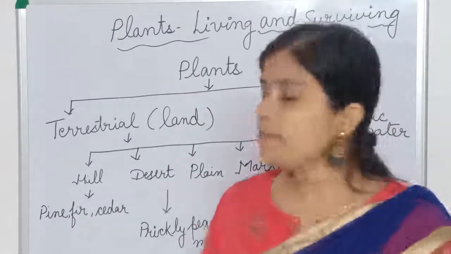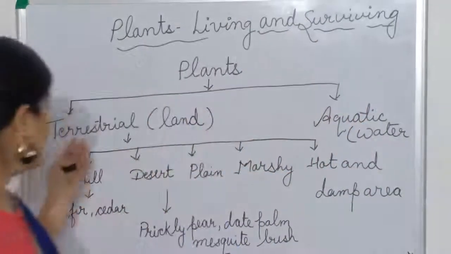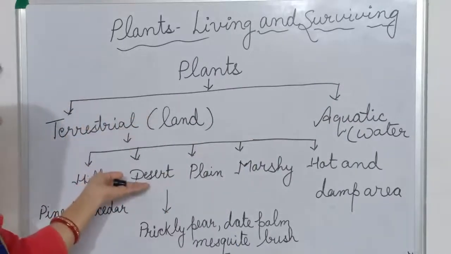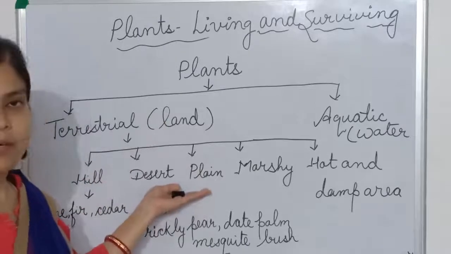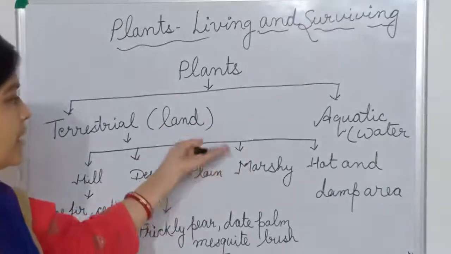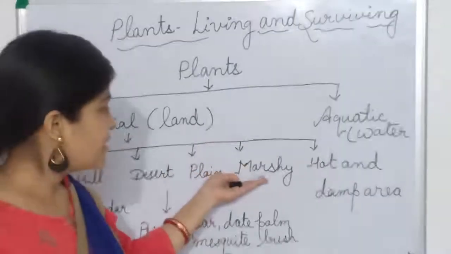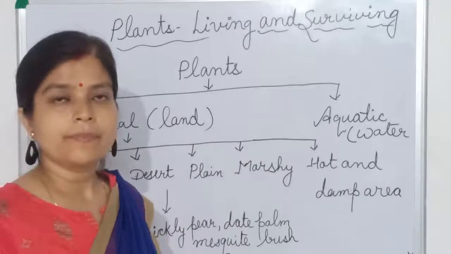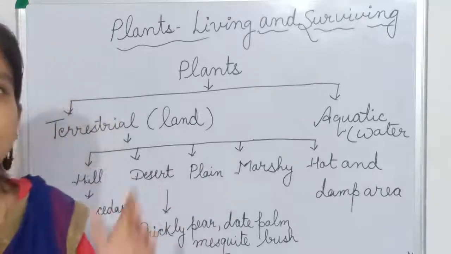For example, the habitat of a hilly plant is the hill, of a desert plant is the desert, of plants like mango is the plain, and of a marshy plant is the marshy region, and so on, okay? So what is habitat?